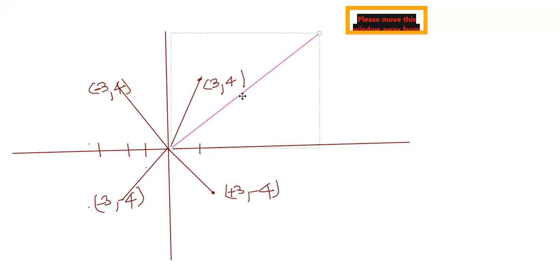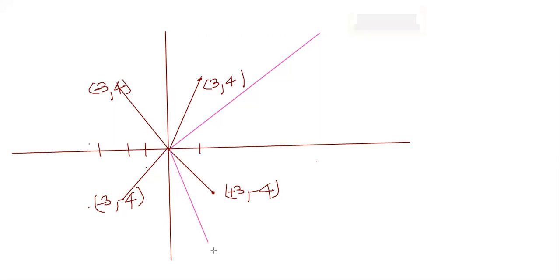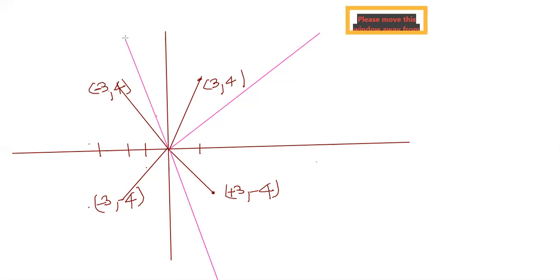This was my OB, no? The same OB I will draw here. This is OA and OB. Now I will draw OA. OB I am drawing here. OB could have been like this. Similarly, in this quadrant, OB will be like this, something like this. And in this quadrant, OB will be like this. Don't worry, all are symmetric diagrams. They look different, but they are symmetric.